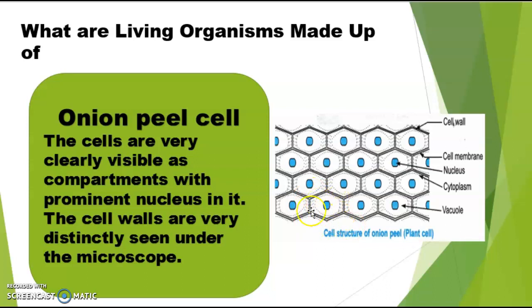It is a tiny compartment you can see here. This is a cell, one cell, and so many cells are there. This is the outer wall of the cell, which is called the cell wall. Now the inner lining you can see here is the cell membrane, and the nucleus is also there. This is a light colored vacuole, a big space, called a vacuole. And cytoplasm is there. We will discuss all the structure components in later slides.